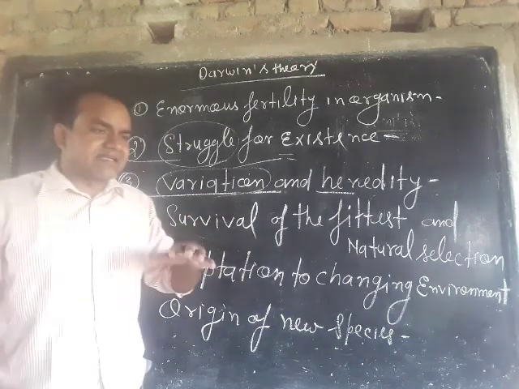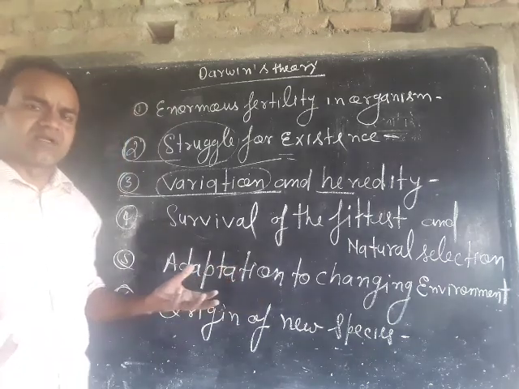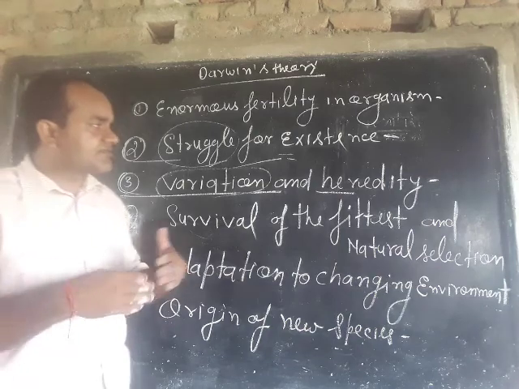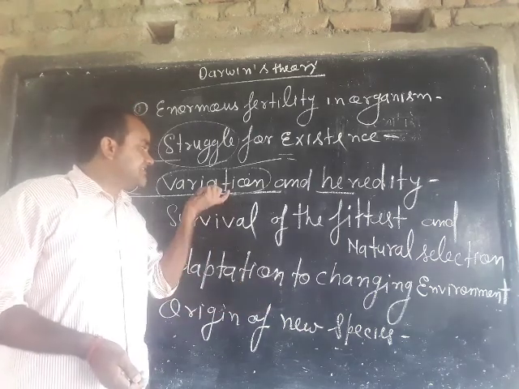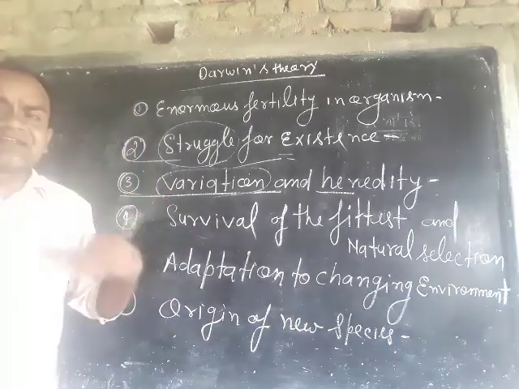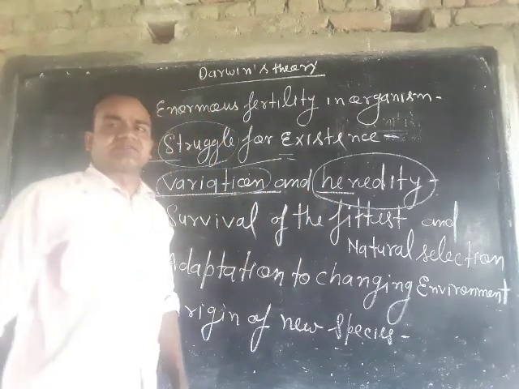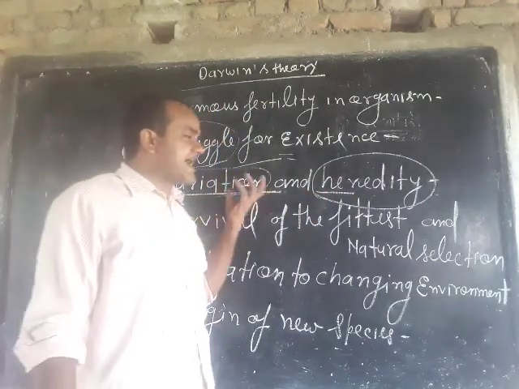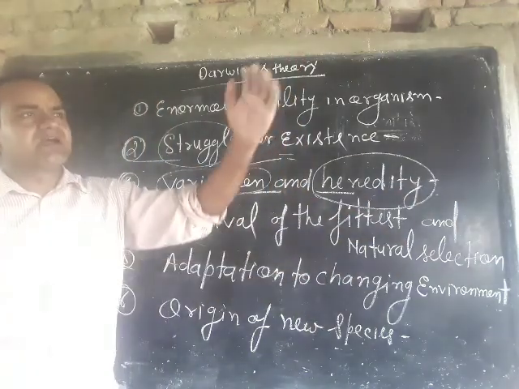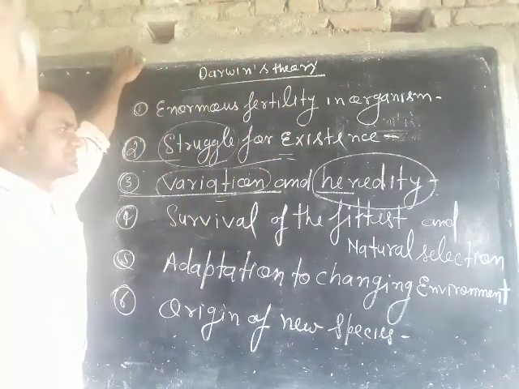They differ in characteristics or traits, in shape, in size, in structure, and these differences are inherited by their offspring. These characteristic features are inherited by the offspring, in the F1, F2, or F3 generations.